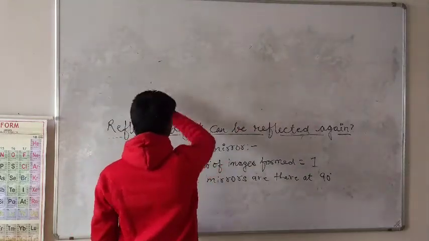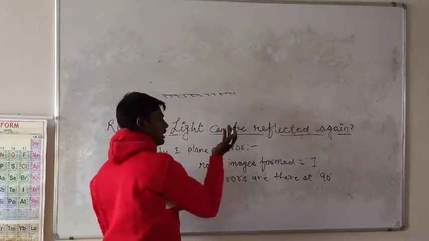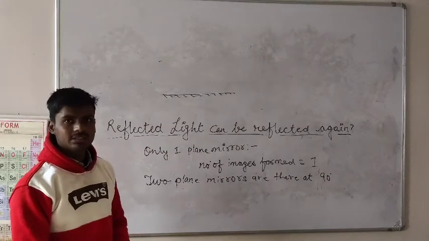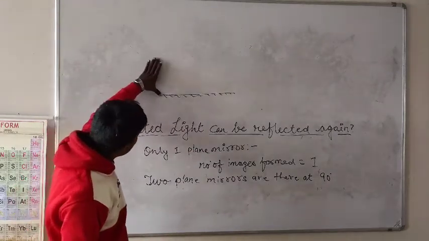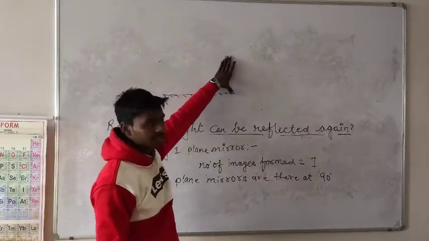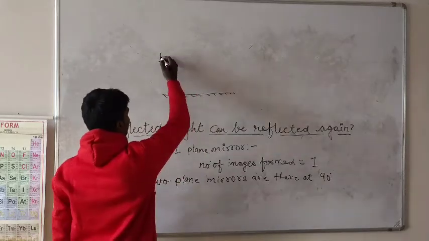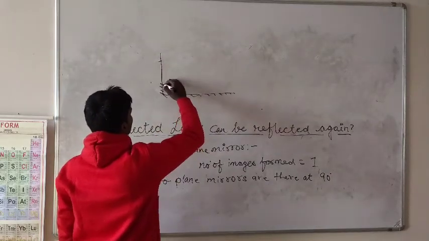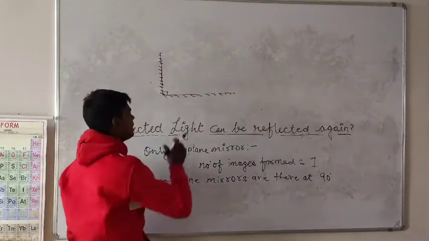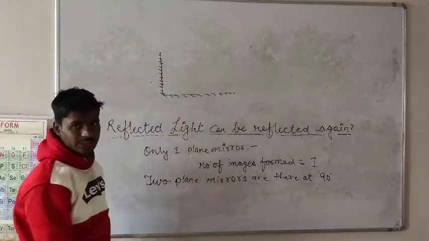So how can you put it? Let's say this is your one mirror, and you have one more mirror at 90 degree. So where can you keep that? Yes, very good. You can keep that mirror here, that will be 90 degree, and also you can keep that mirror here, this will also be 90 degree. Now it's your choice. You can keep your second mirror anywhere. Look, this angle is 90 degree. Also you can keep your mirror here, that's your choice.